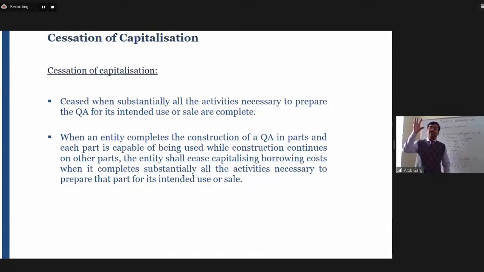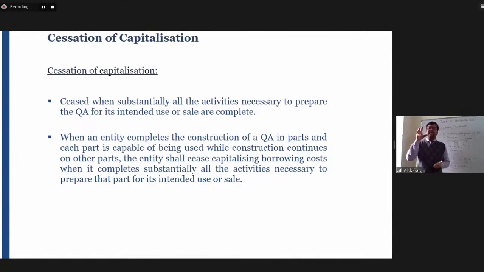It means the activities necessary to prepare the asset are substantially completed, let's say more than 90%, it is ready for use. Only finishing work, whitewash, painting, furniture, fixture and interior work is going on, but the asset is ready for use. So if the asset is substantially ready for intended use or sale, then the borrowing cost capitalization should be stopped. Or if the borrowing cost is into parts,